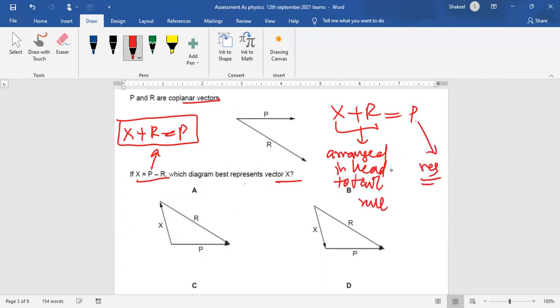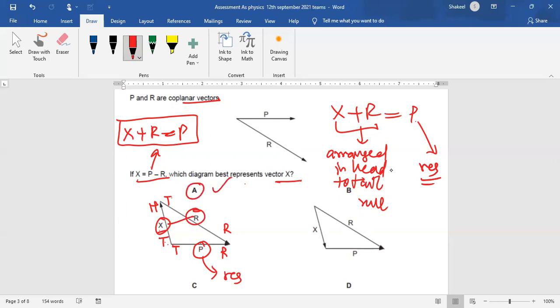So now look at diagram A. X and R are arranged in head to tail rule, with the head of X at the tail of R. And then the tail of P is with the tail of X, and the head of R is with the head of P. So it means this is your resultant, and the vectors arranged in head to tail rule are the ones you add. So it is X plus R equals P. So the first diagram is fulfilled, so this is your answer.